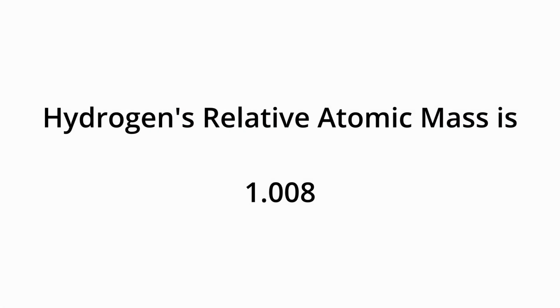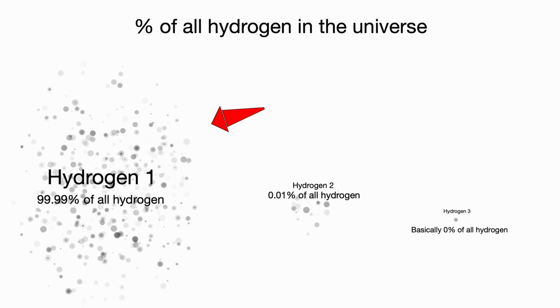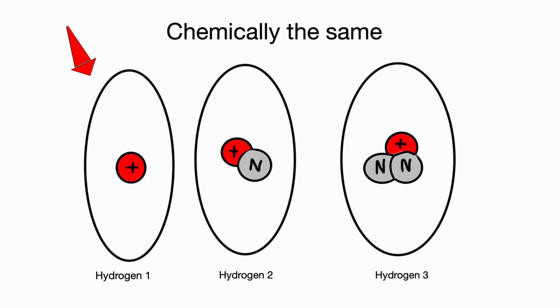This means that we had to find a way to standardize it. Since there is not an even distribution of all the isotopes in the universe, we'll get an average of one element's isotopes, then we can calculate its average atomic mass. Hydrogen has a mass of 1.008. This is because most of the hydrogen in the universe only has one proton, so one atomic mass unit.